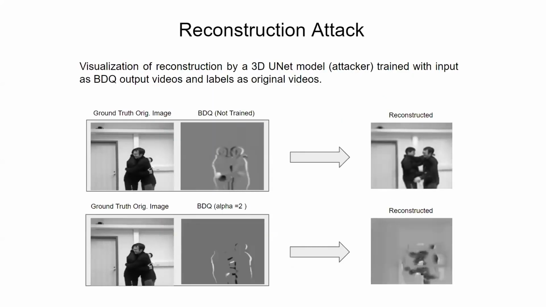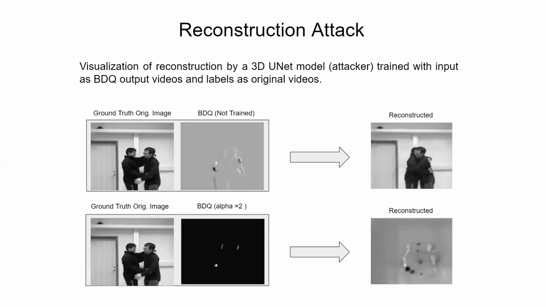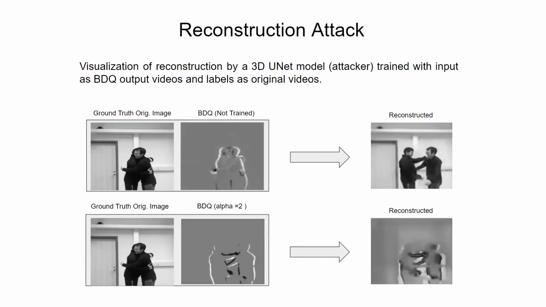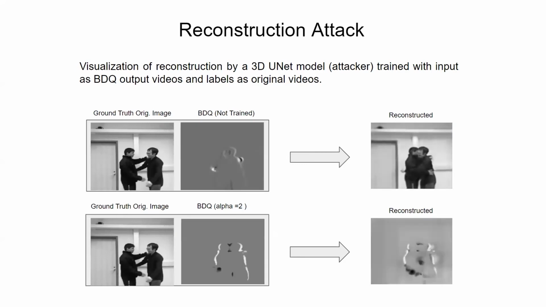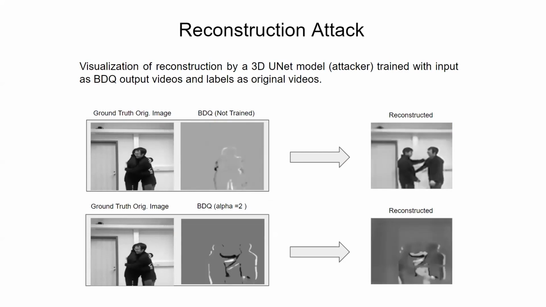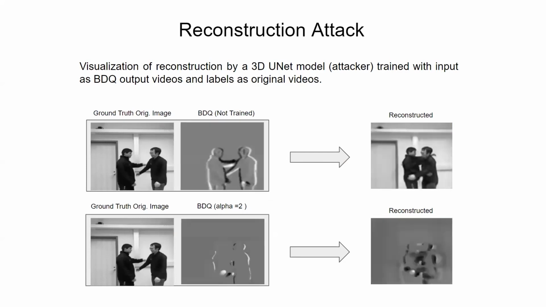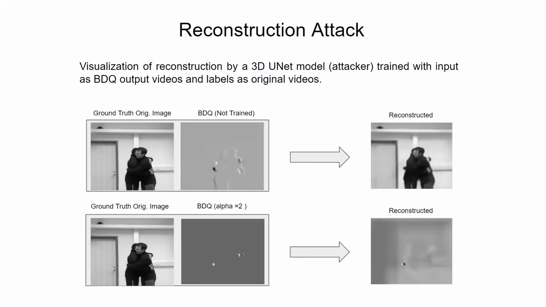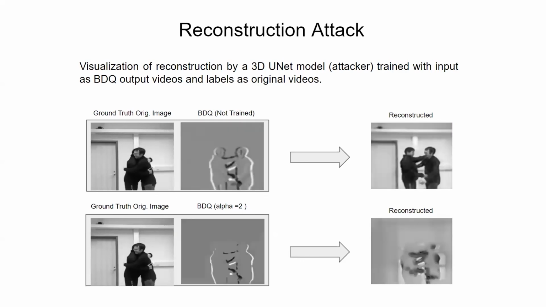In this study, we show that BDQ hinders reconstruction of the original scene from its output. To prove this, we train a 3D U-Net model with input as BDQ output videos and labels as original videos. We observe that a trained BDQ hinders reconstruction by the 3D U-Net network to a good extent.